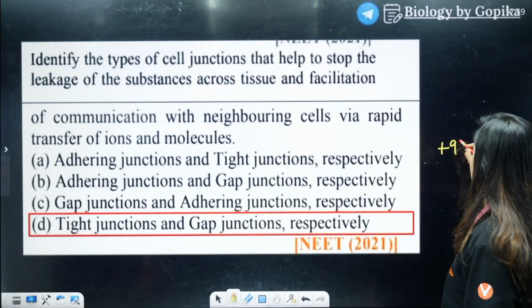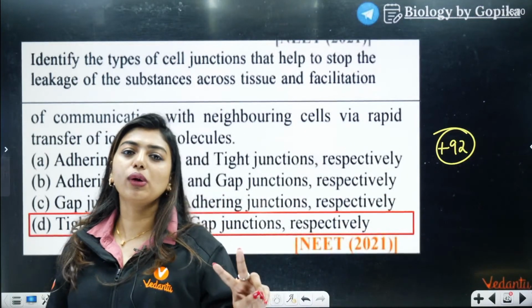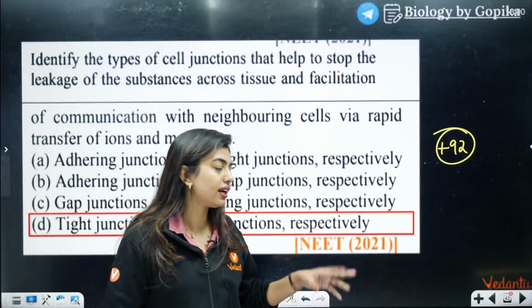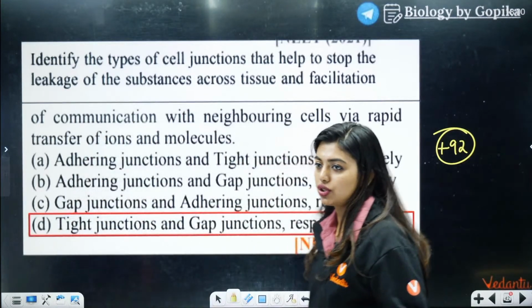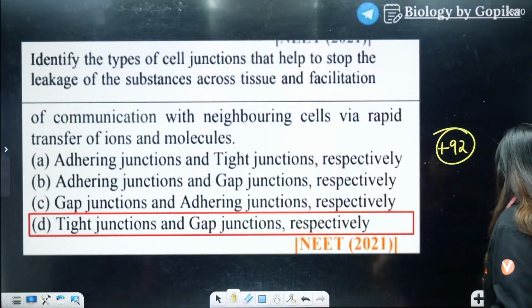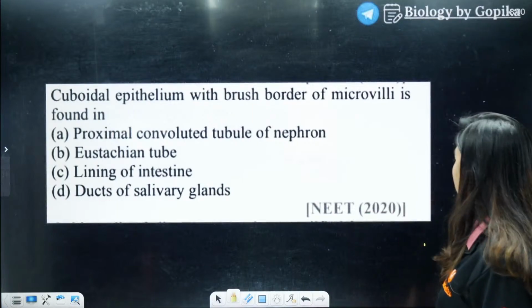How much did you get out of 92? All of you tell me in the chats. We missed 2 questions. So by now we would have reached 100. But unfortunately 2 questions answers were shown. So yes, we have actually reached the question, but it's okay. I have added some one more extra question.